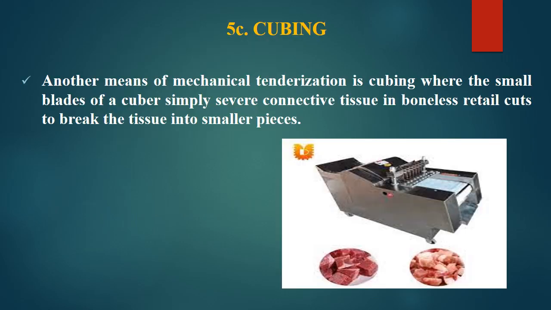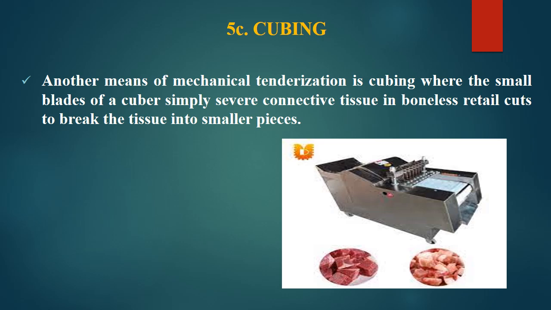Here is another technique under the mechanical tenderization, that is the cubing, making the cubes from the boneless chunk of meat. So nowadays there are very high-tech machineries in which if we keep a chunk of meat, big portion, boneless, it will automatically cut into cubes. So that's a modern industrial application.